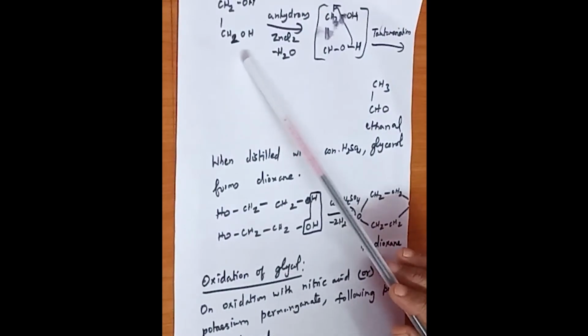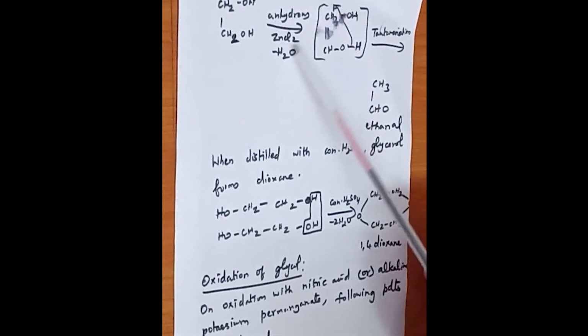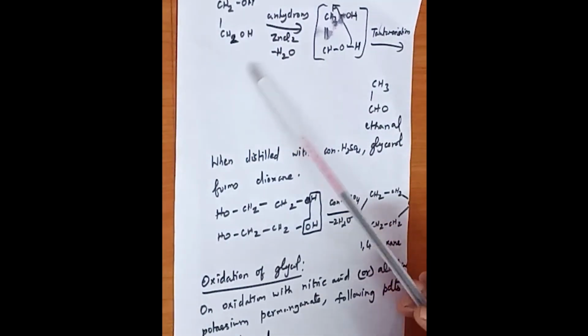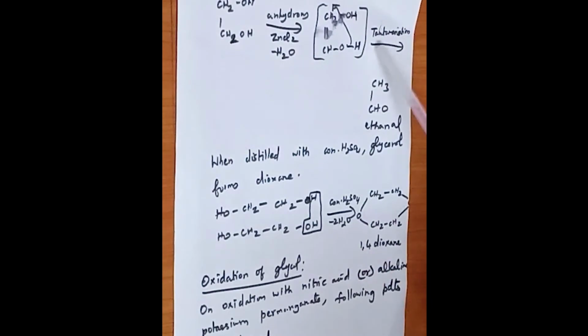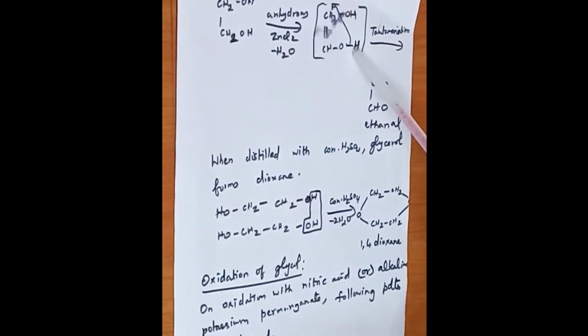The next one is ethylene glycol. On treatment with anhydrous zinc chloride, it forms an intermediate compound where there is a shift of bond from here to here, and as a result tautomerization takes place. What is meant by tautomerization? It is the shift of a hydrogen atom from one linkage of the group to another carbon-containing group.